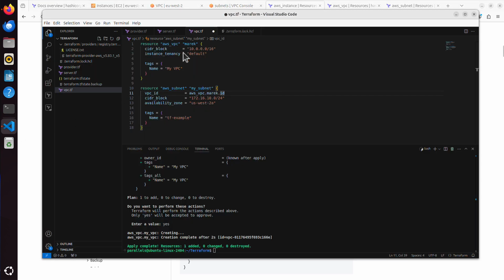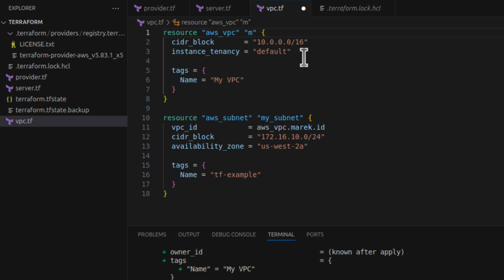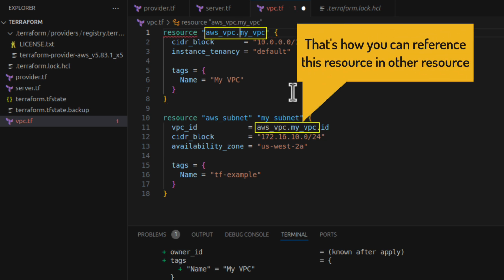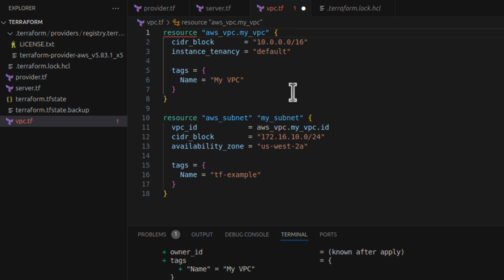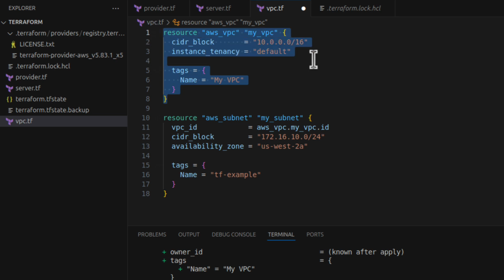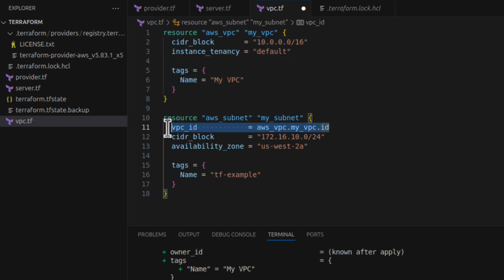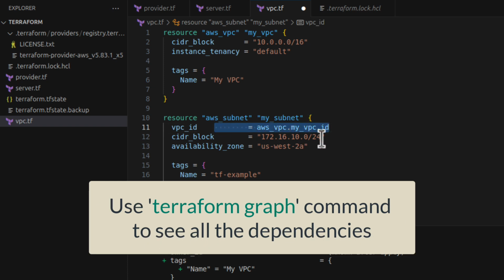So whatever I call this VPC, let's put it back, my VPC, I also have to then change this reference name here. Again, my VPC. It has to match. Imagine as if I removed those quotes and just put a dot here, yes? Something like that. aws_vpc.my_vpc, and then I only need .id. I know it's confusing, I understand that. This is all done this way so Terraform understands that it will have to create the VPC first, and it will know that because that VPC is referenced later on here in this line. It creates a so-called dependency tree.